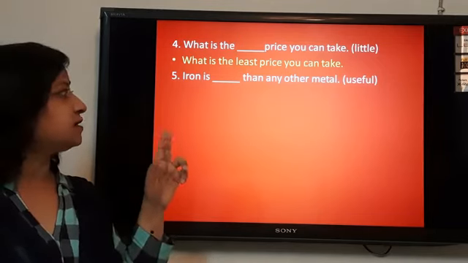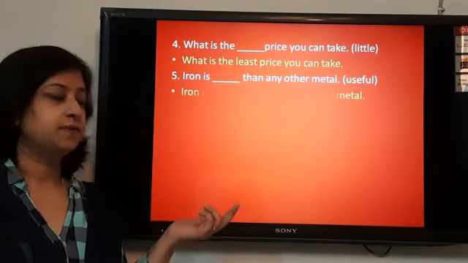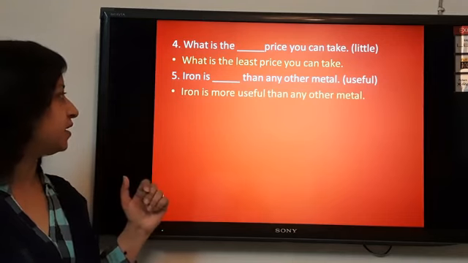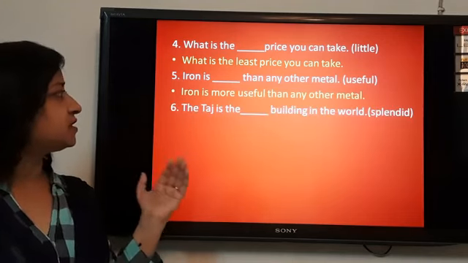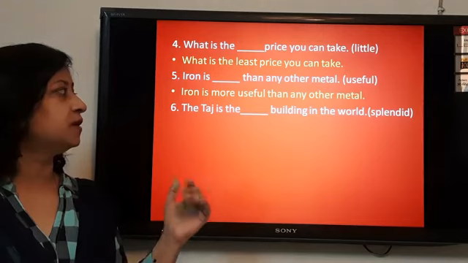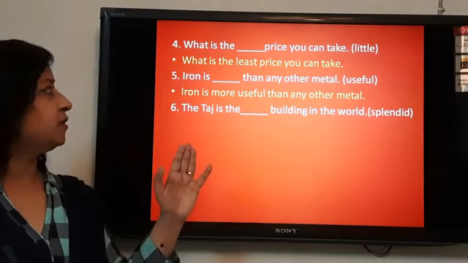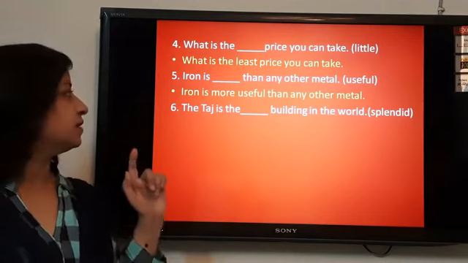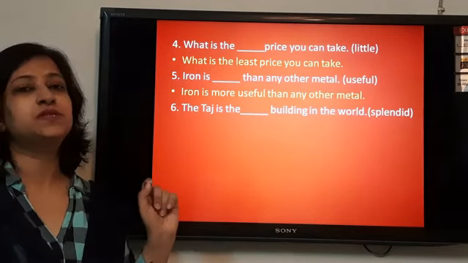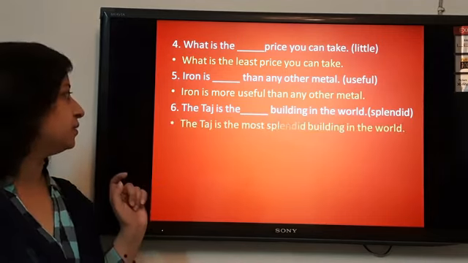So iron is more useful. This is the comparative degree. Next, the Taj is the dash building in the world. We are talking about all the buildings of the world. So it will be the superlative degree here. The Taj is the most splendid building in the world.